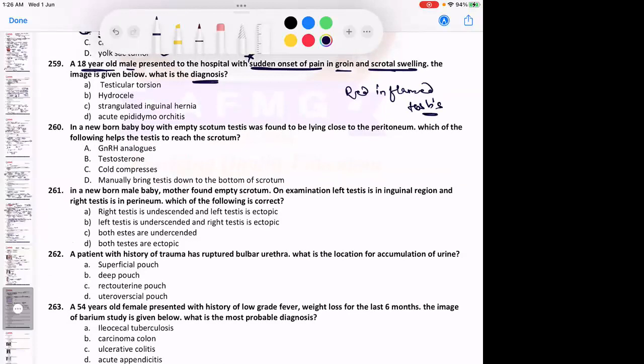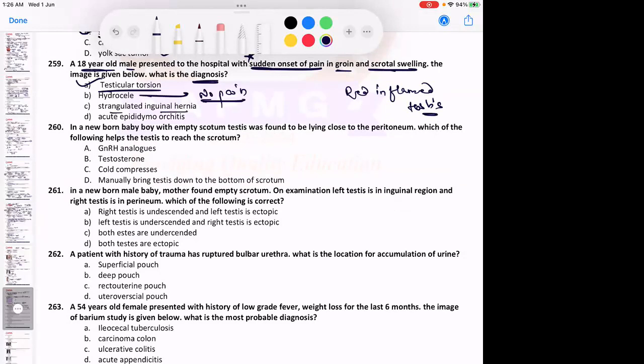So बहुत तेज pain है. Yes, sudden onset of excruciating pain. It is definitely testicular torsion. Hydrocele does not cause pain. Please remember, hydrocele will only cause a dragging sensation or heaviness in the scrotum. Never it will cause pain. याद रखना. Okay, hydrocele does not cause pain usually.